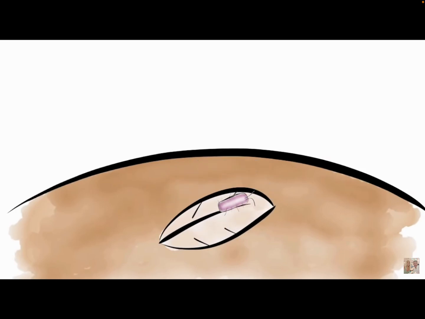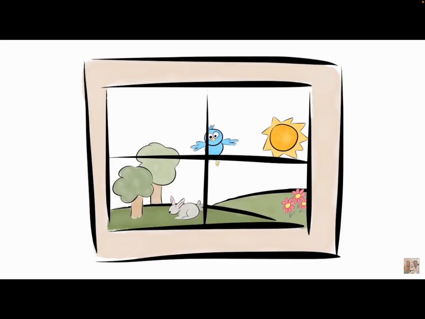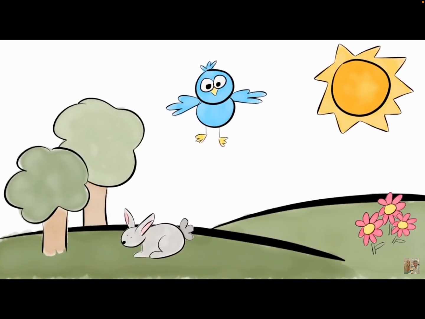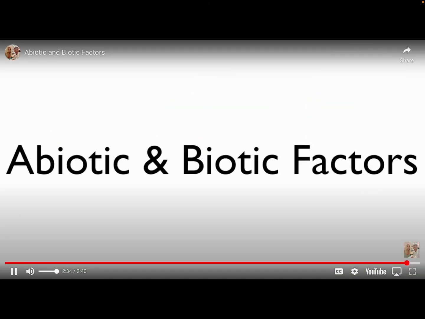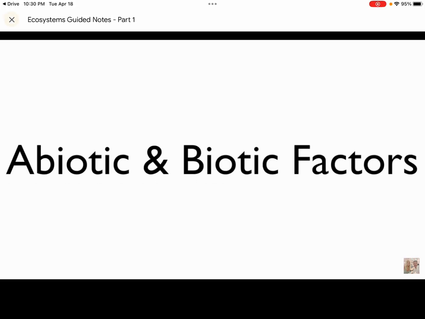Decomposers get energy by recycling dead organisms back into the ground. Nutrients re-enter the soil, making the ground fertile. So take a look out your window and try and identify the interactions between abiotic and biotic factors. Abiotic and biotic factors.